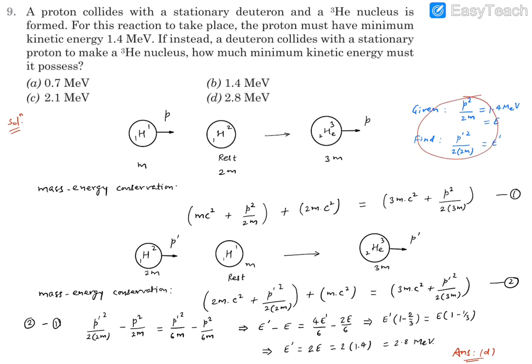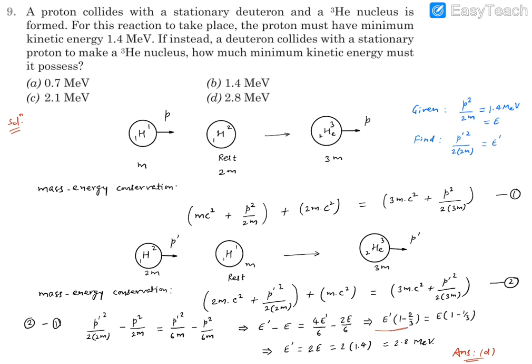Now since we are using these notations E and E dash, we can convert this. This is E dash, which we need to find out. This is E that is given to us, and from the same expression we can convert this. So p dash square by m is going to be 4E dash, so that's 4E dash divided by 6. Similarly, p square by m can be written as 2E, so that's going to be 2E by 6. You can check it with simple calculations.